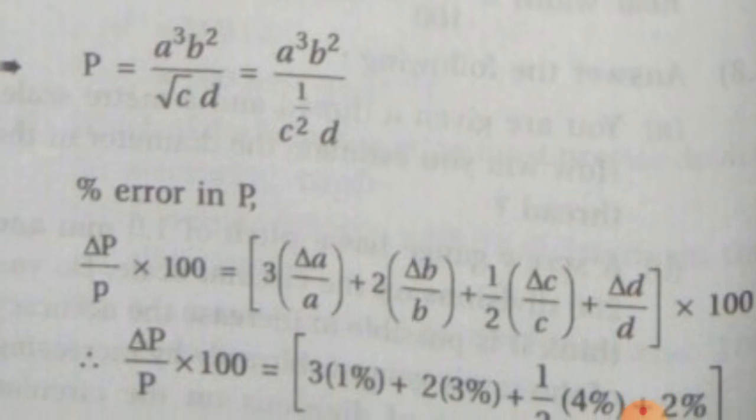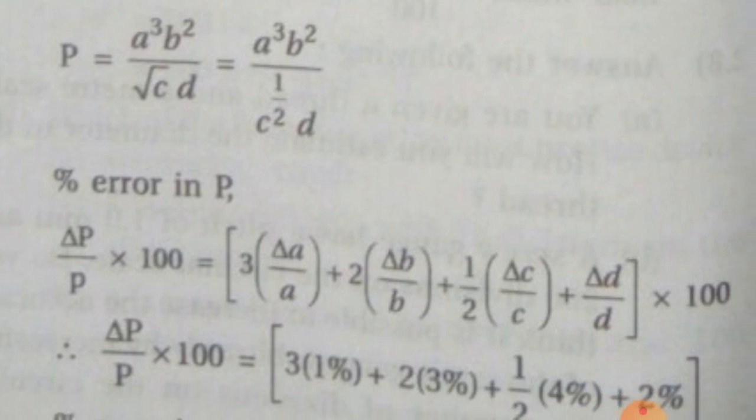Now percentage error in P, multiply both the sides by 100 and on RHS the power will come as coefficient. So substituting the values, a cube means 3 times delta a upon a plus 2 times delta b upon b plus 1 by 2, that is in the case of root, into delta c upon c plus delta d upon d.